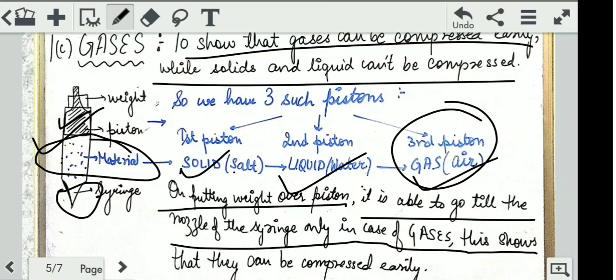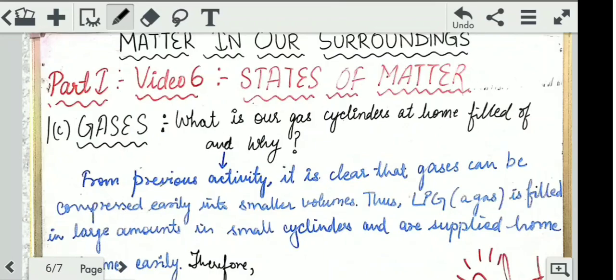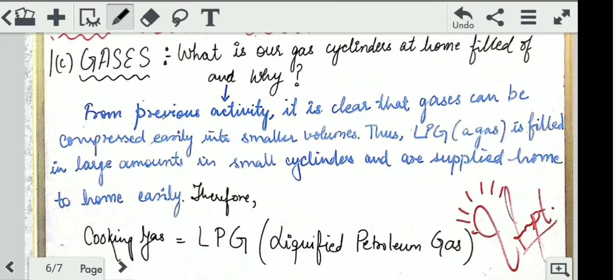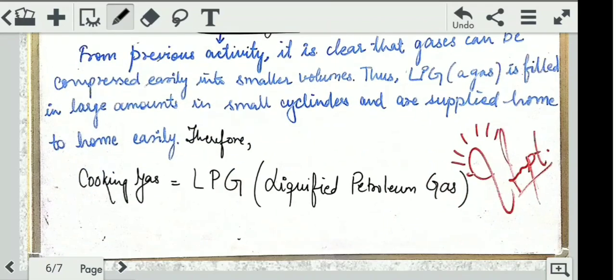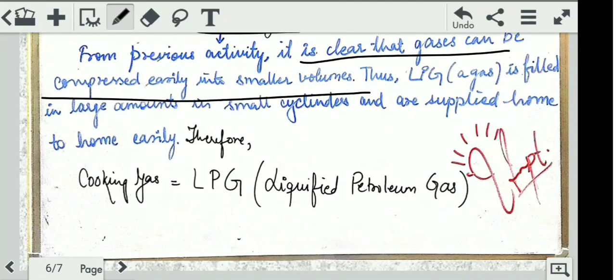You will require a lot of force on the piston to allow the solid and liquid to get out of the syringe, while gases will come out immediately. So this shows that gases are highly compressible and solids or liquids are not. Now why are our gas cylinders at home filled with gases? Why do you think? From the previous activity it is clear that gases can be compressed easily into smaller volumes. I gave you this example in the start, that whenever you fill gas in a cylinder, in a 1 or 2 liter cylinder also you fill a lot of gas, right?